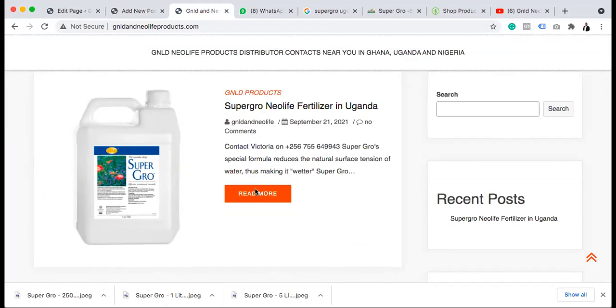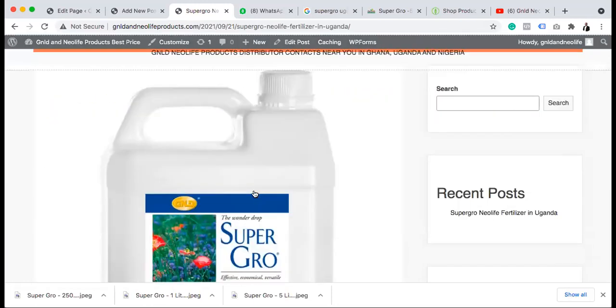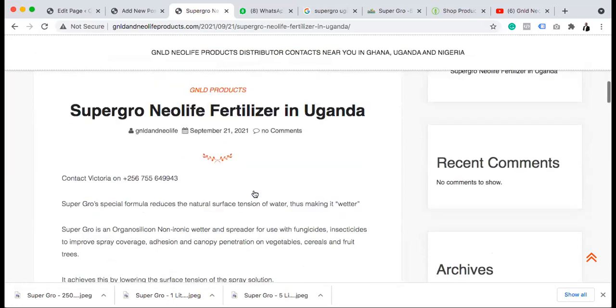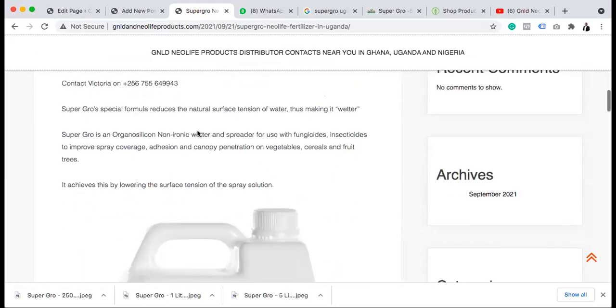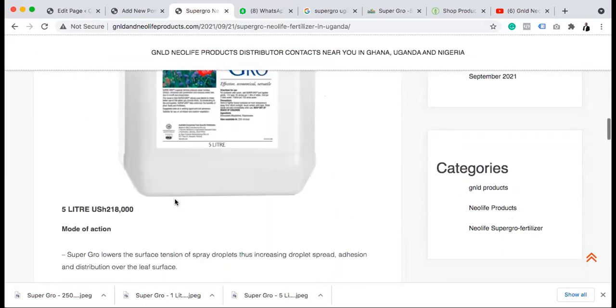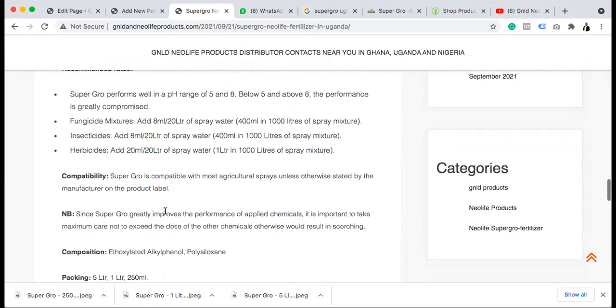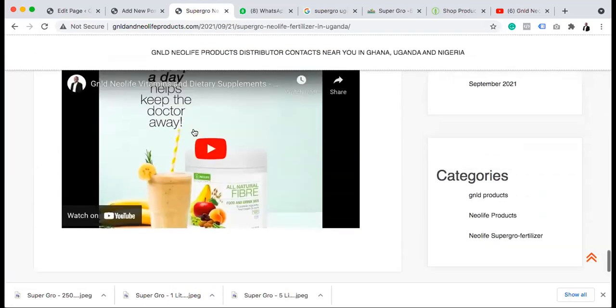And when they click this now, this is what they're going to see on the front page. Once they click this now, they are going to see the details of everything. Can you see that? Along the line, I will go and disable all these guys here, because I wouldn't want the dates, the comment, and all that to be showing. Can you see this? So they can see the price, can see different sizes of this. And you see our video here now.